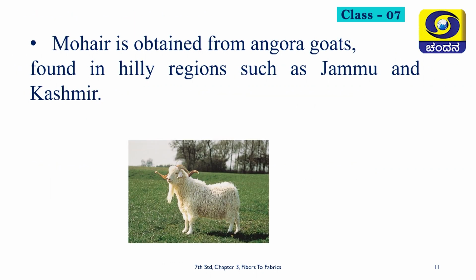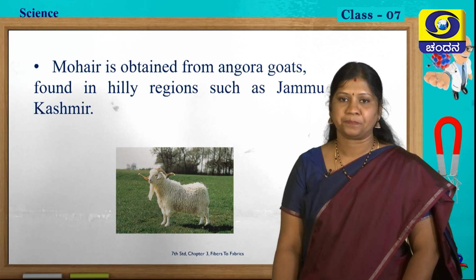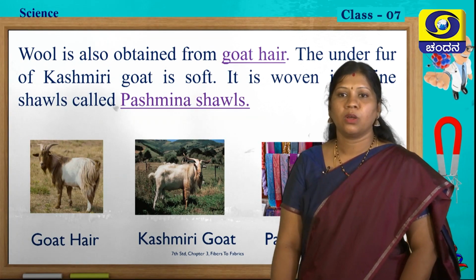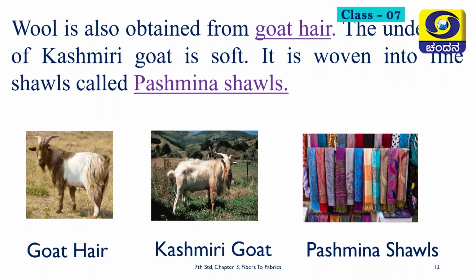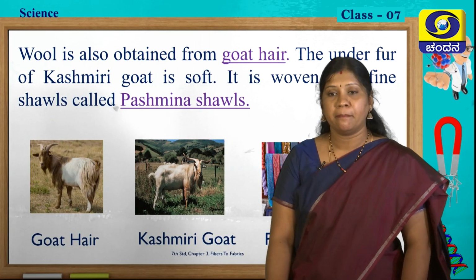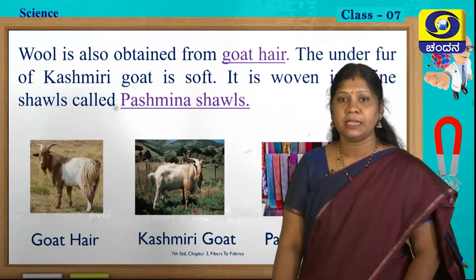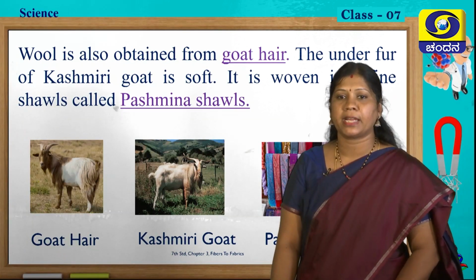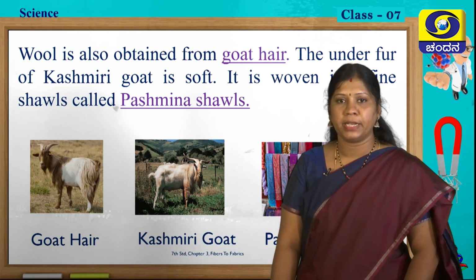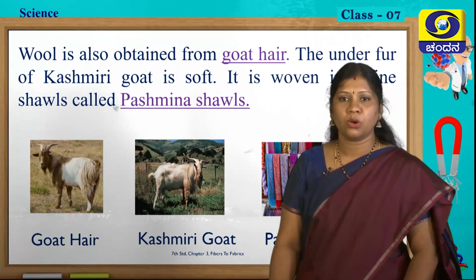Mohair is another kind of wool, found in Angora goats, which live in hilly regions such as Jammu and Kashmir. Wool is also obtained from goat hair. The under fur of the Kashmiri goat is soft. It is woven into fine shawls called Pashmina shawls. I think you have heard about Pashmina shawls. Pashmina shawls are available only from Kashmir, because of the special kind of goat found only in the region of Kashmir.